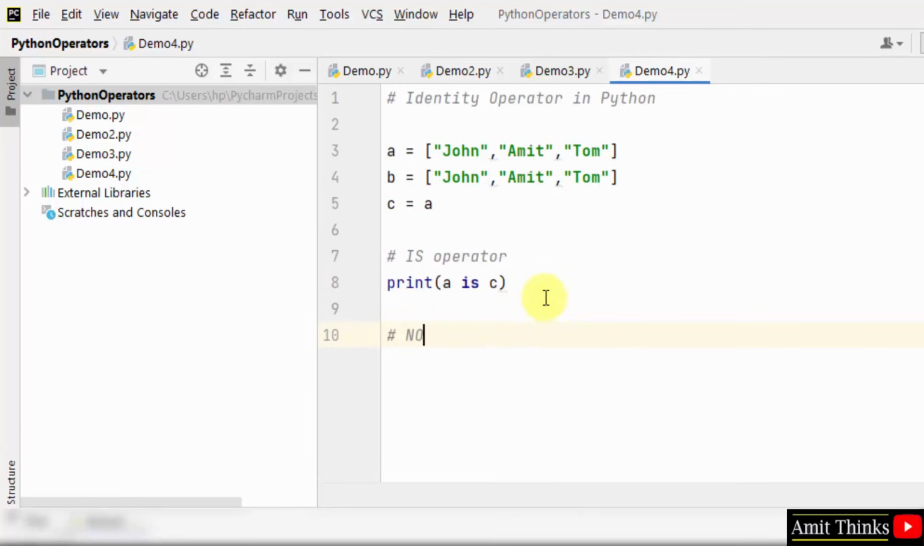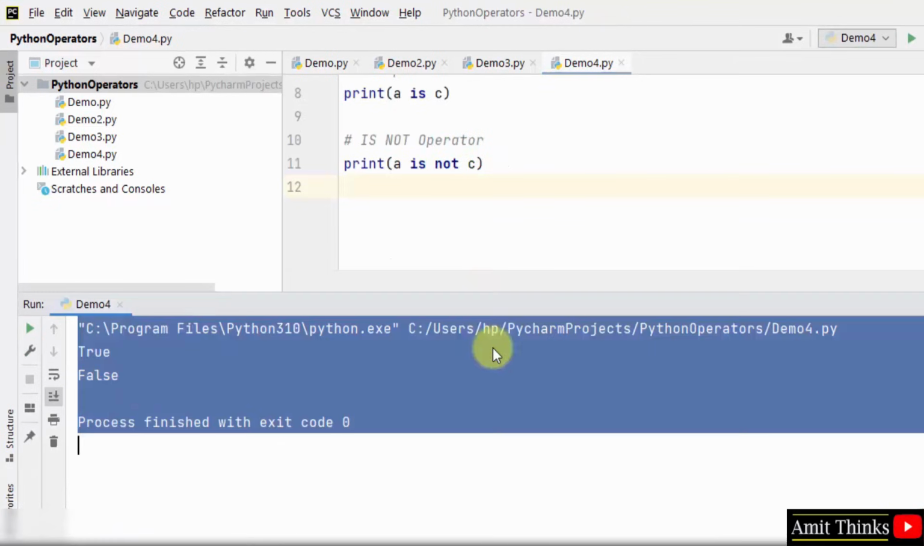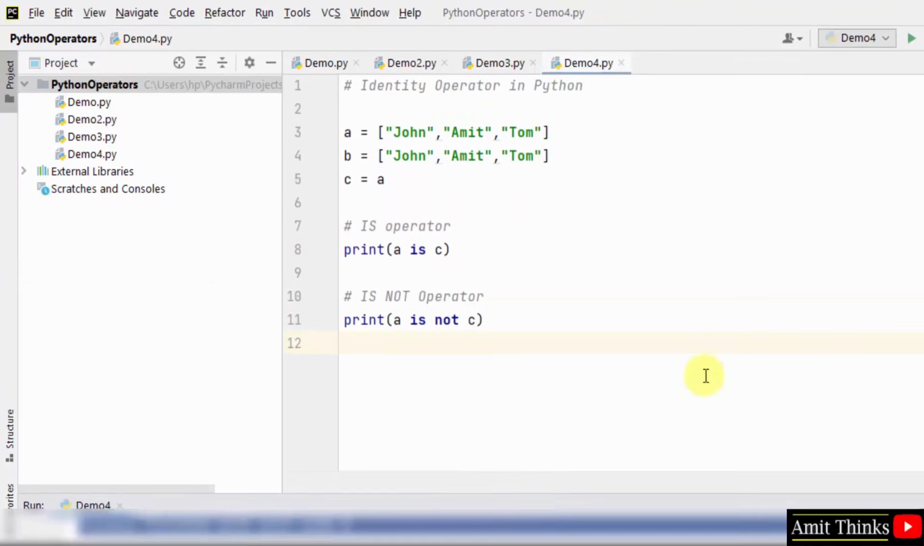Now let us check for the is not operator. I'll right click and run demo 4, and you can see false is visible here. Why? Because C is the same object as A, because we have assigned it here. So when we go for the is not operator, it will return false.